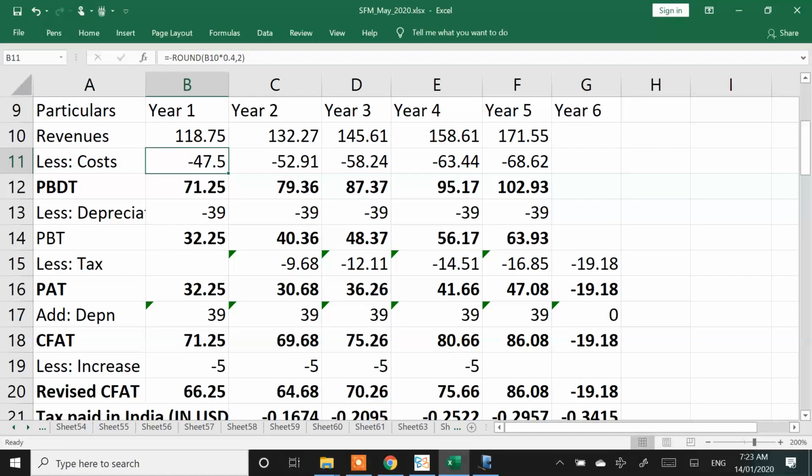After getting the cash flow, 50% will come in the same year, balance 50% is going to come in the next year, which is a repatriation adjustment. On repatriation adjustment, I also had to give DTAA adjustment, which is finding out the tax in US, finding out what tax you have paid in India, deduct the tax paid in India and only pay the net amount, and you get the final cash flow and start discounting it.